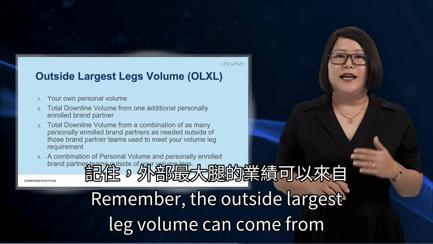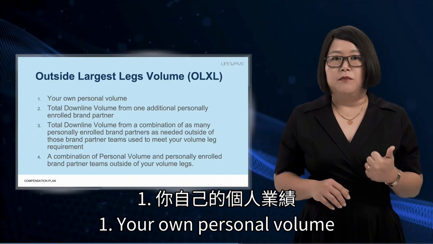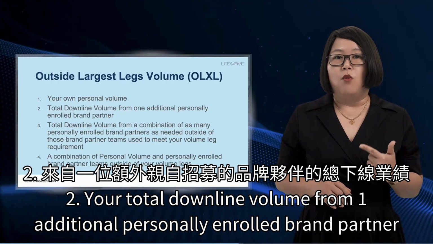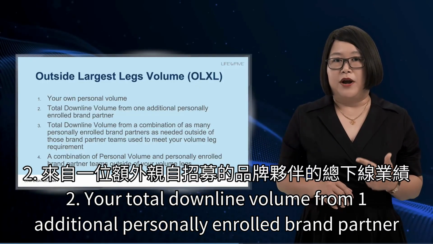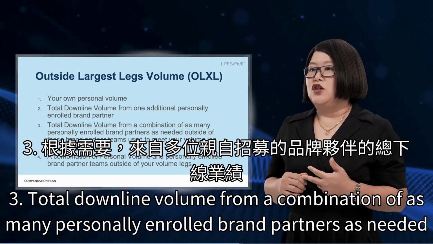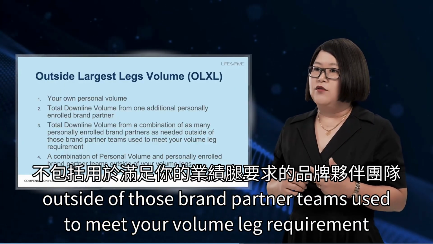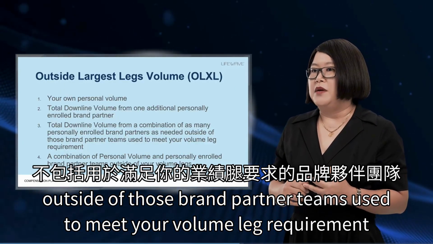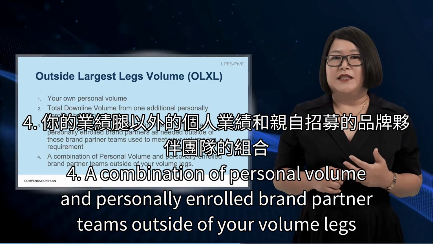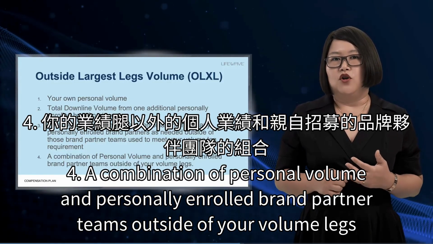Remember, the outside largest leg volume can come from number 1, your own personal volume, number 2, your total downline volume from 1 additional personally enrolled brand partner, number 3, total downline volume from a combination of as many personally enrolled brand partners as needed outside of those brand partner teams used to meet your volume leg requirement, number 4, a combination of personal volume and personally enrolled brand partner teams outside of your volume legs.